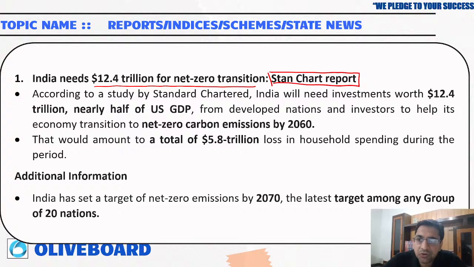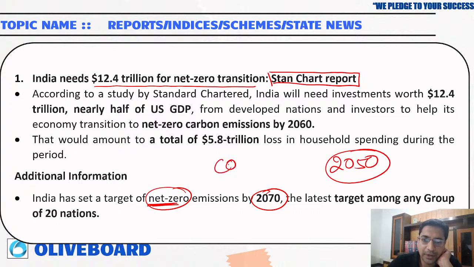India will need $12.4 trillion, that is nearly half of the US GDP, if India wants to transit to net zero carbon by 2060. India has set a net zero emission target of 2070. Earlier India had set a target for 2050, but now at COP26, India has changed that and said that we will be doing net zero emission by 2070.